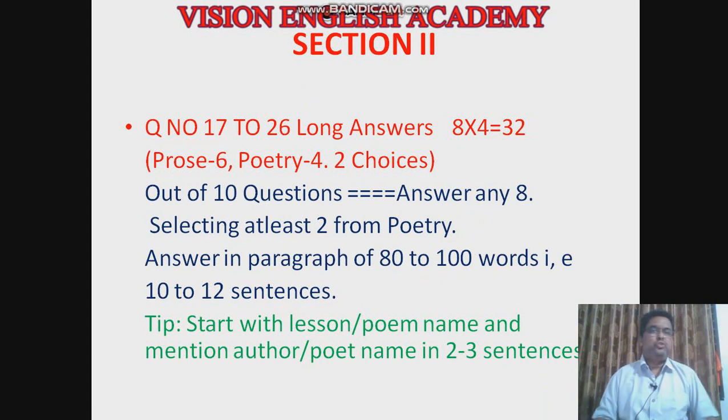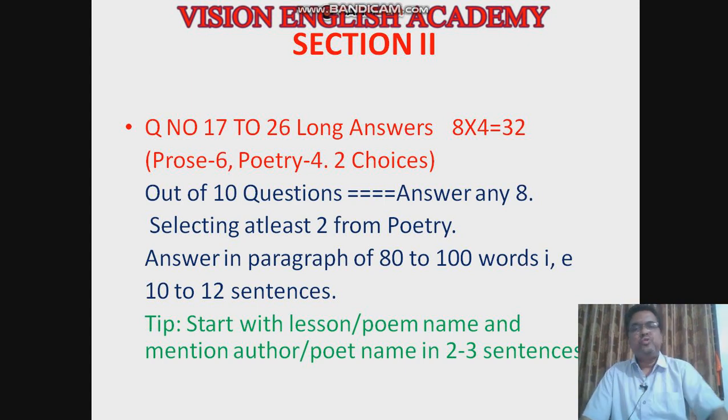Next, moving to section 2. Section 2 will have long answer questions, 4 marks questions, 10 questions, question number 17 to 26. Out of 10 you have to select any 8 and write the answers. Whatever questions you select, you have to put that question number. Normally they will give 4 questions from the prose and 4 questions from the poetry.